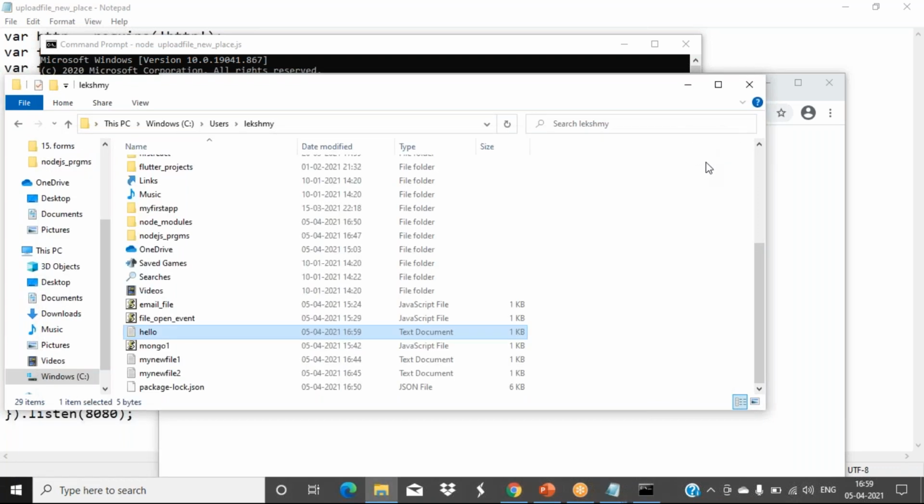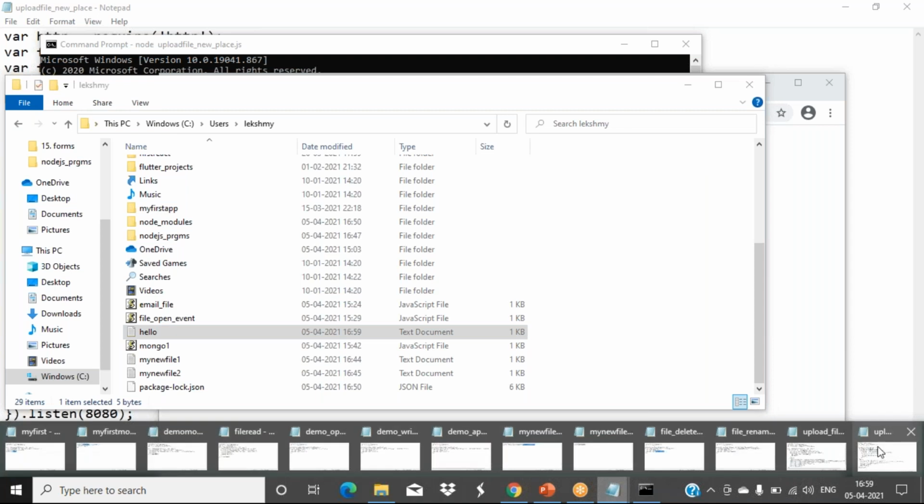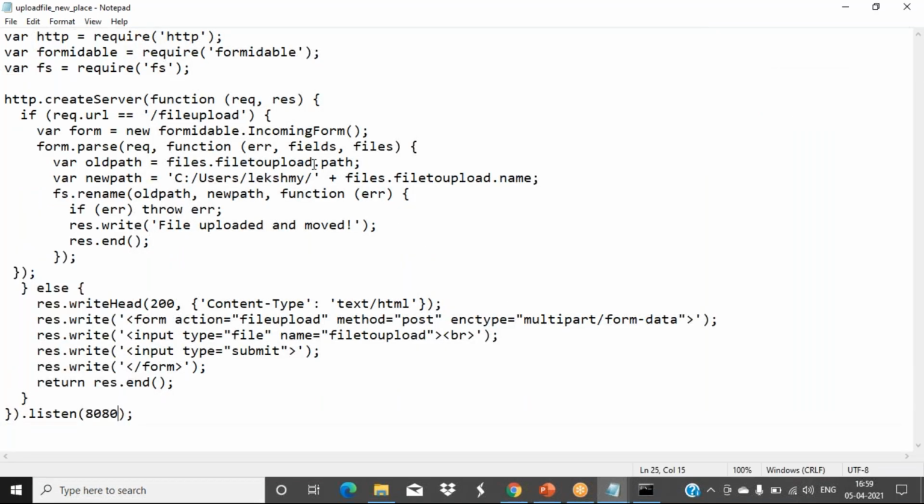So uploading, one action is there. How to get the path of the uploaded file? You can use this built-in thing: files.fileToUpload. Okay, fileToUpload is nothing but the name of your input box, dot path. That means whatever path we have fetched there, that is desktop, the file name is hello.txt, that path we will get, that is stored in this old path variable.